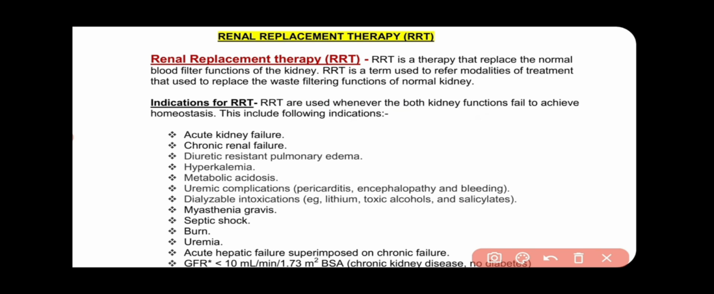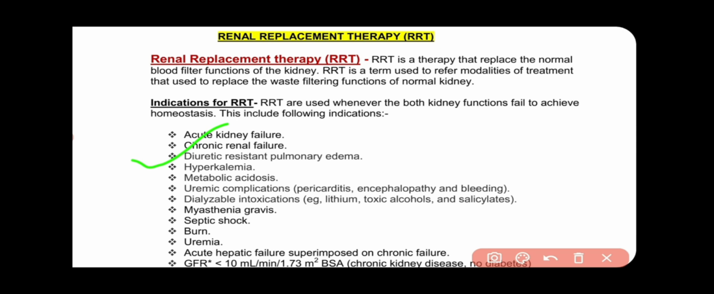Number one, acute kidney failure. Acute kidney failure is a situation where both kidney functions fail for some reason, but it is reversible if we treat this type of patient with proper medication and proper treatment. Next is chronic renal failure, when both kidney functions have failed permanently. In ARF, both kidney functions fail on a temporary basis, but in chronic renal failure, both kidney functions fail permanently.